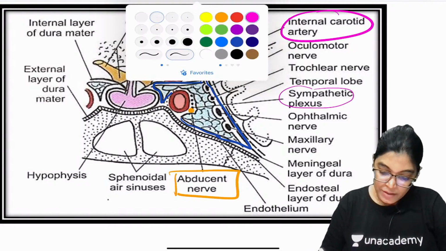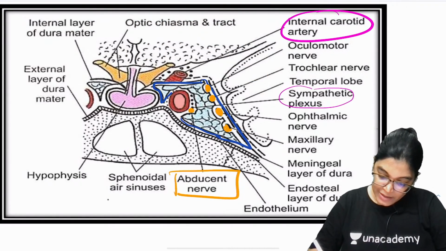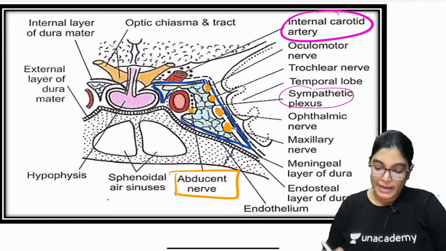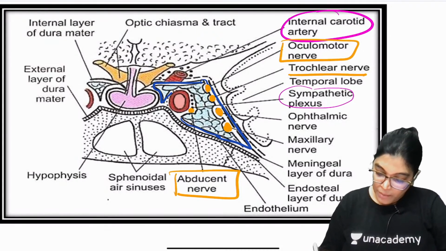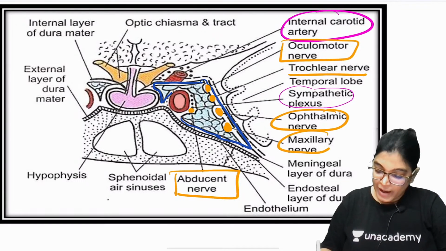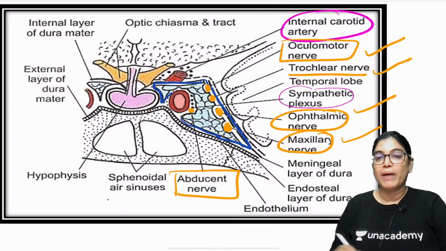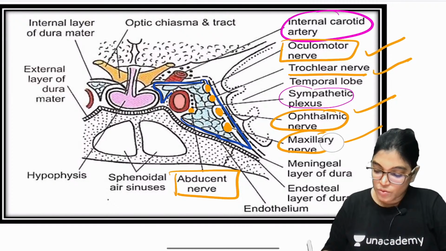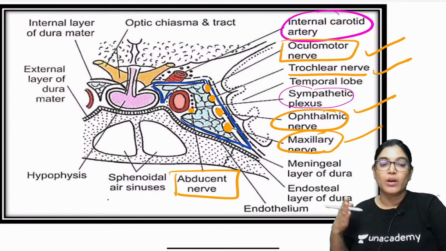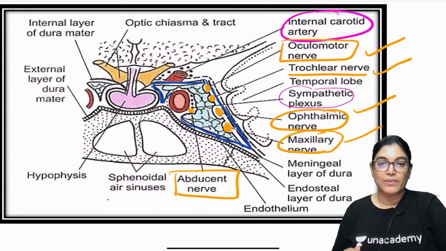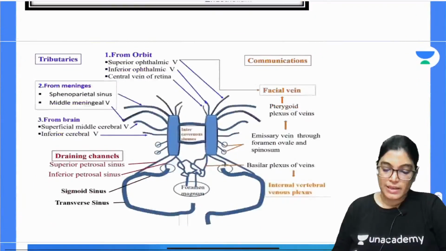Now, other than that, a few nerves you can see from above to down are located on the lateral wall of the cavernous sinus. These nerves are the oculomotor nerve, trochlear nerve, ophthalmic division of the trigeminal nerve and maxillary division. These are related to the lateral wall of the cavernous sinus, not passing through and through the cavernous sinus. So, internal carotid artery is the correct answer.